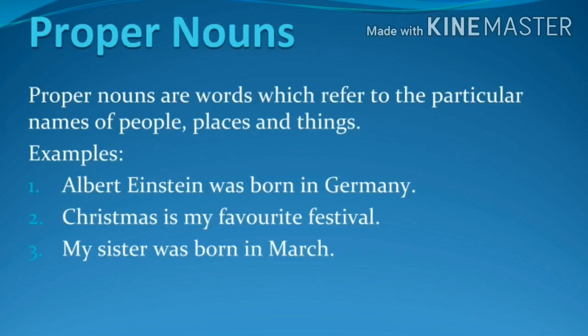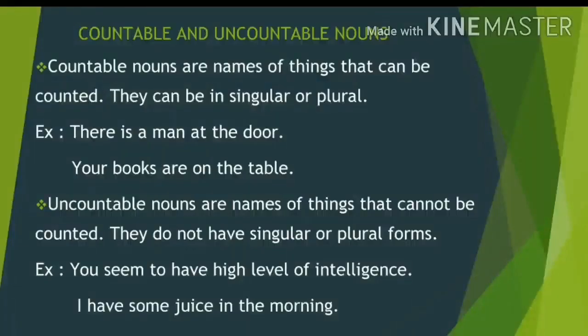Good. Common nouns can be classified into countable and uncountable nouns. Countable nouns are names of things that can be counted, which can be easily counted. They can be in both singular and plural form.